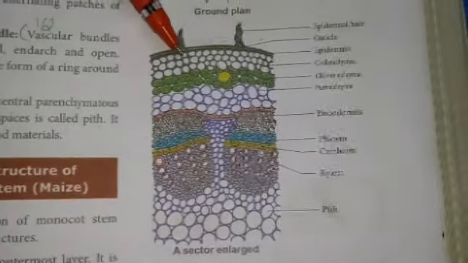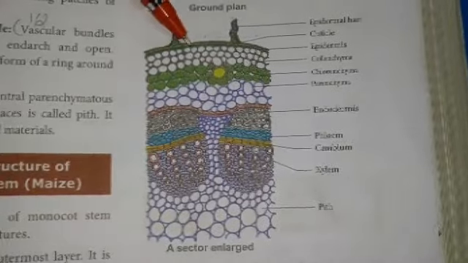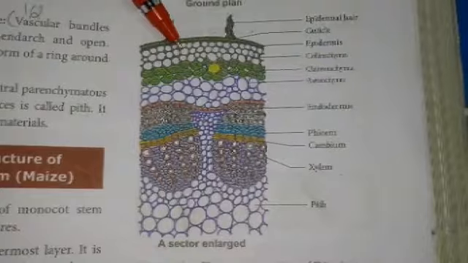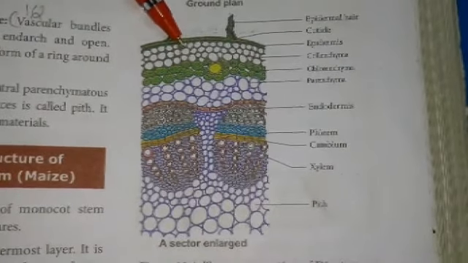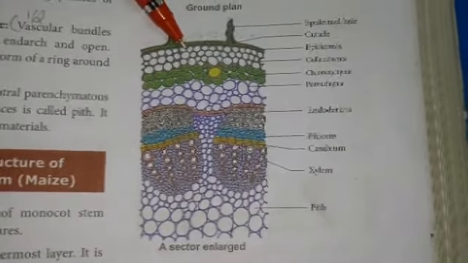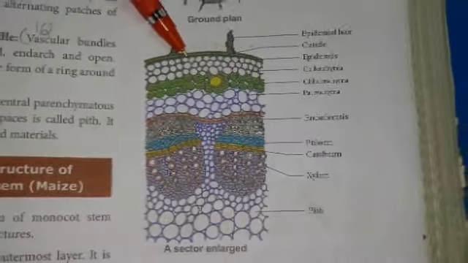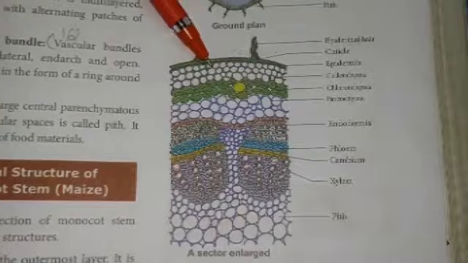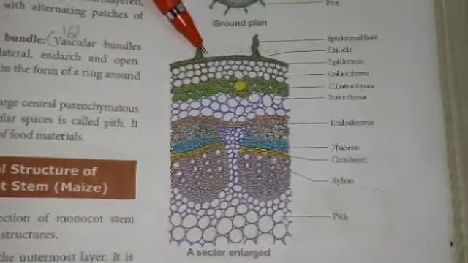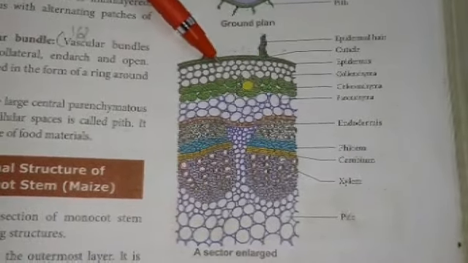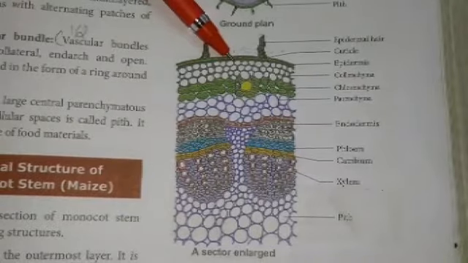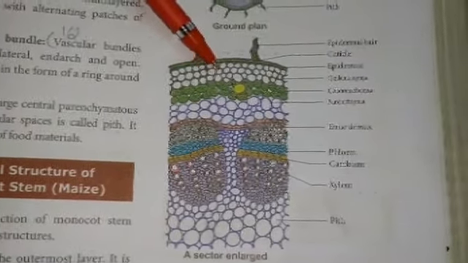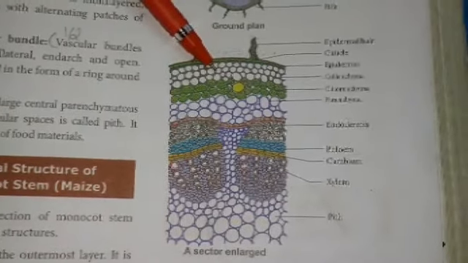Hypodermis: one or two layers of continuous or discontinuous tissue present below the epidermis is called the hypodermis. Mostly the hypodermis is made up of collenchyma tissue, which is protective in function and also provides mechanical support to the plant. So below the epidermis there are two or three layers which make the hypodermis, either continuous or discontinuous. The function of the hypodermis is protective in nature.